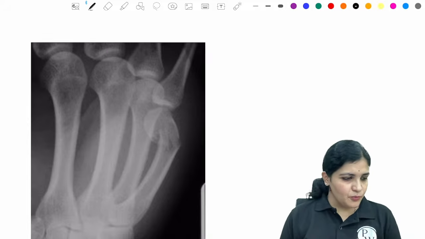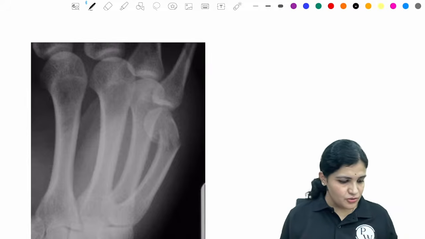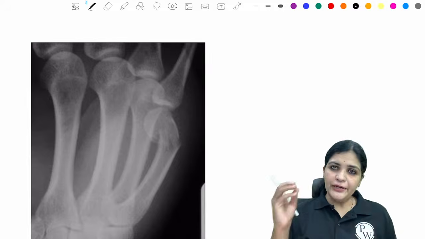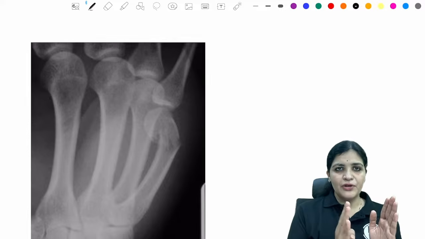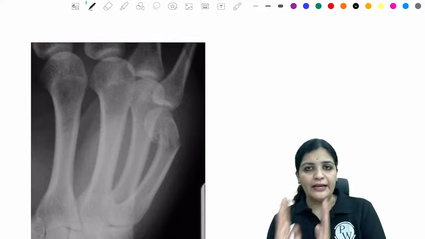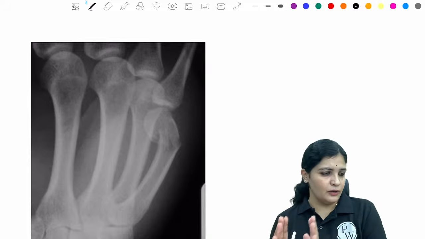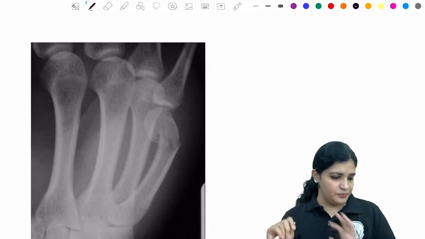So now if you want to tell somebody about this fracture, group 3 is arbitrarily when two bones are involved. So one is for a single bone, that is ulna. If only radius is involved, it is the second group. And if two bones are involved, it is group 3.